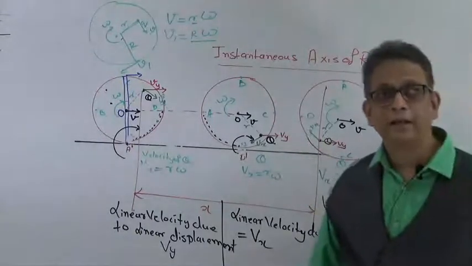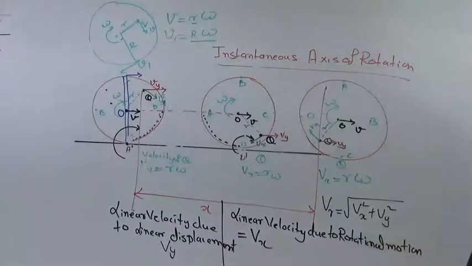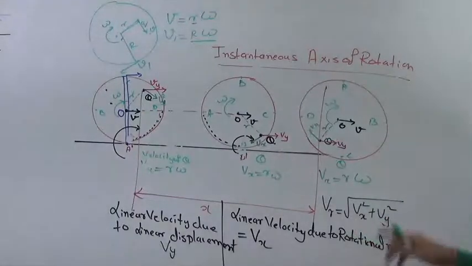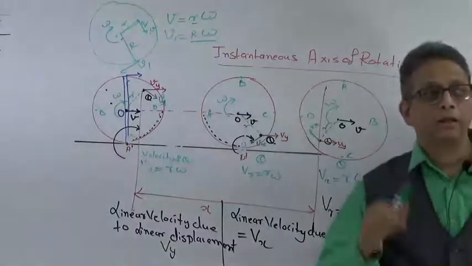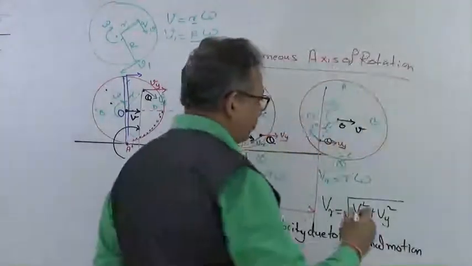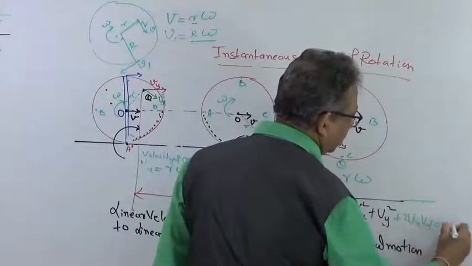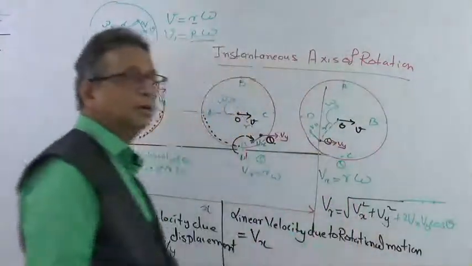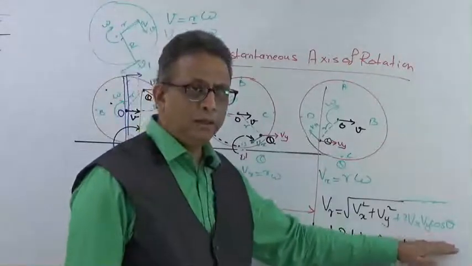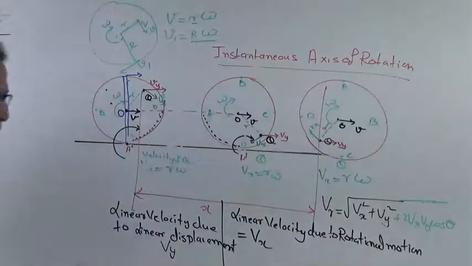Vy, right? So the vector resultant of this would be the square root of Vx square plus Vy square if they are perpendicular, or Vx square plus Vy square plus 2 Vx Vy cos theta if you are able to understand the theta between Vx and Vy. So this can be extended to 2 Vx Vy cos theta if Vx and Vy are not perpendicular to each other, if they are at a particular angle. So the same vector theory is going to be applied over here. Did you get this particular concept up till now?